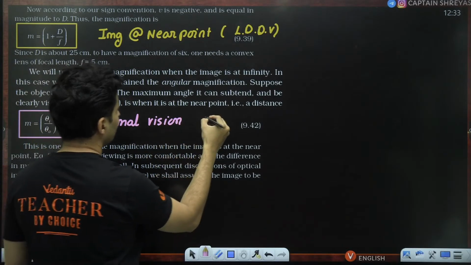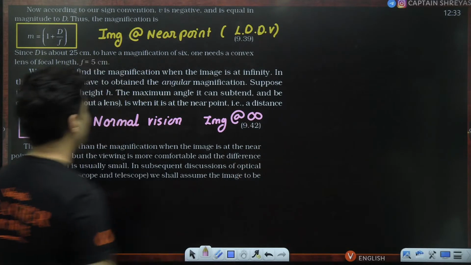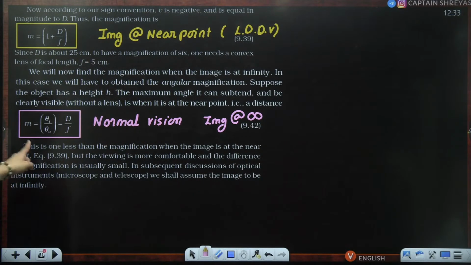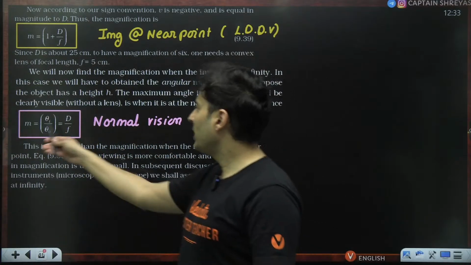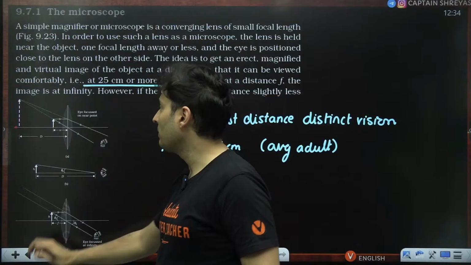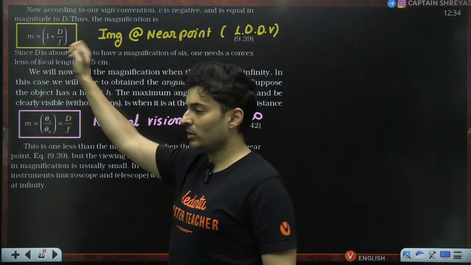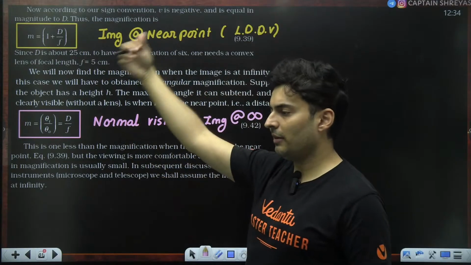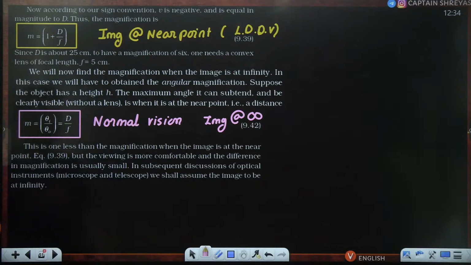That means the image is at infinity. So you can see it is d by f, no 1 plus d by f, it is just d by f. Is this clear? These are the two magnifying power formulas. So when you are close, it is 1 plus d by f. When it is very, very far, then it is just d by f. These are the two things that you need to remember.